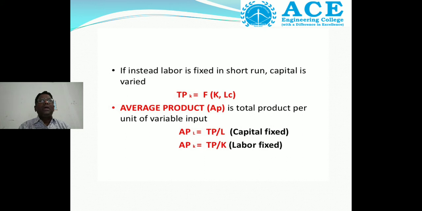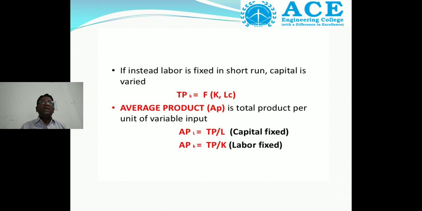Average product of labor equals total product by labor, which means capital is fixed. Average product of capital equals total product by capital, so here labor is fixed. In the first one, capital is fixed. Please try to understand the differentiation.